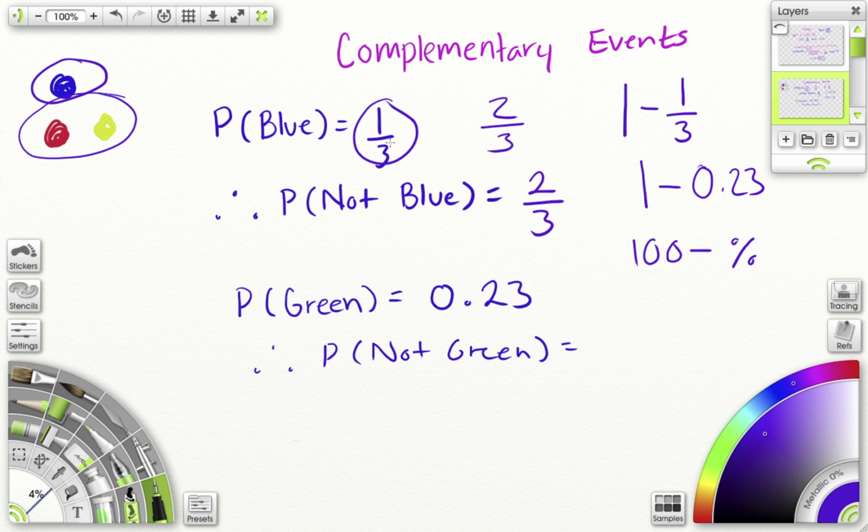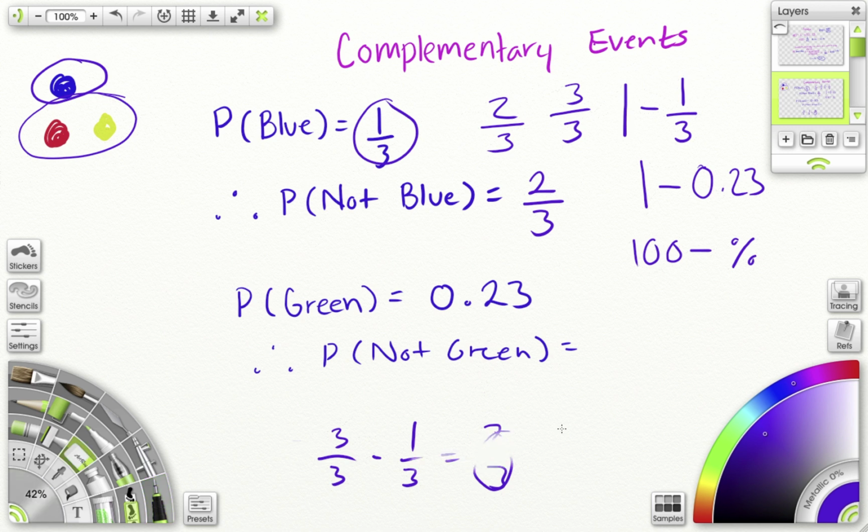I can either try counting, 2/3 plus 1/3 equals 1 whole, or I can just do 1 whole minus 1/3, which remember is 3 over 3 minus 1 over 3, so 3 minus 1 equals 2 over 3. If you remember doing fractions, that's how you can do it. So you're only ever going to be subtracting from 1 whole.